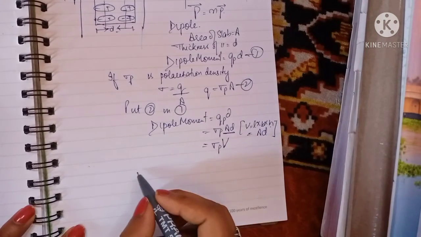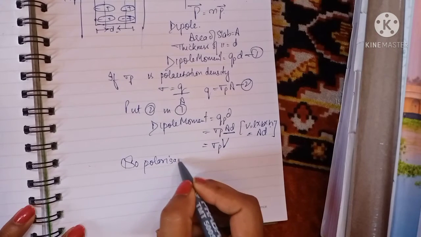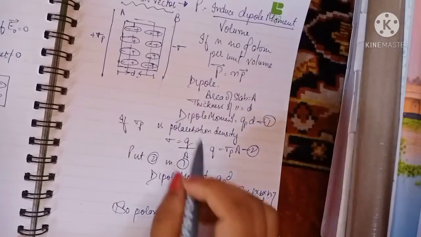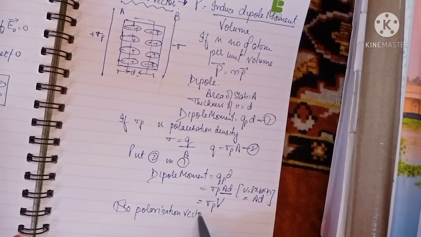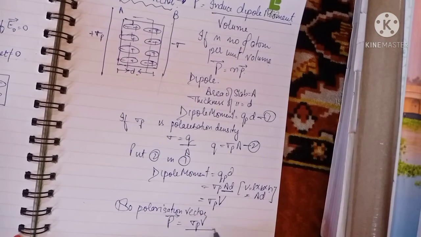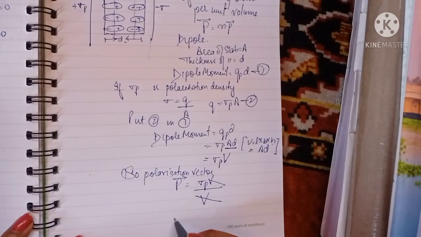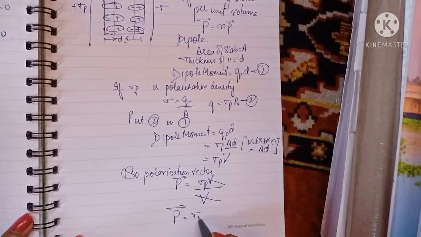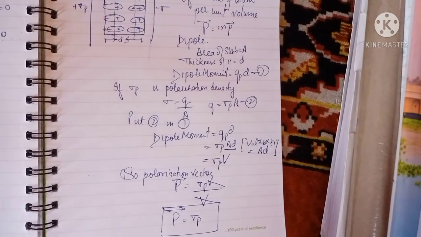So what happened to the polarization vector? As we know, the polarization vector is the induced dipole moment per unit volume. So by its definition, the induced dipole moment is sigma p V, and per unit volume means divide by V. V and V will cancel, so P will be equal to sigma p. That means the polarization vector is always equal to the induced surface charge density.